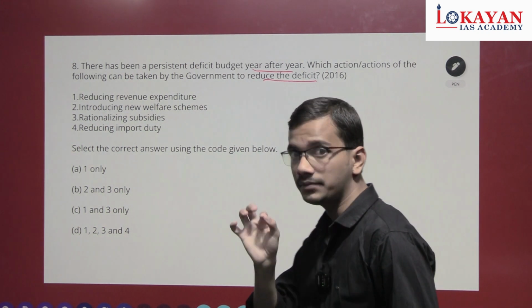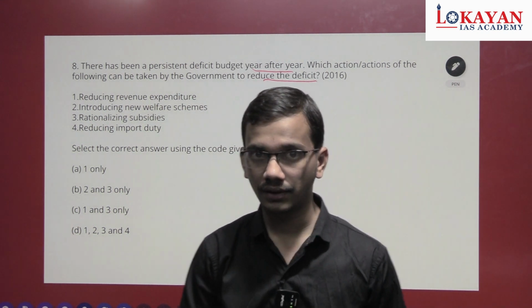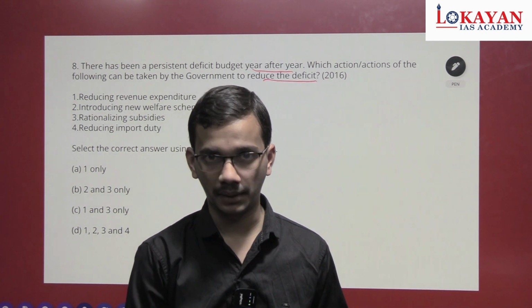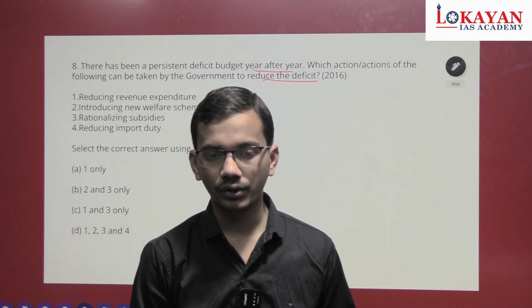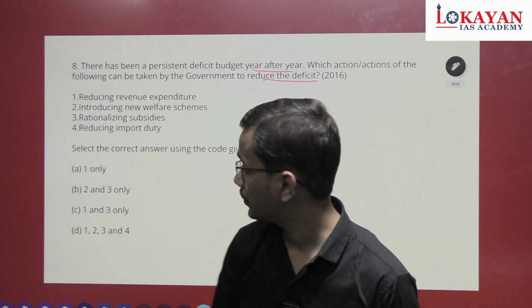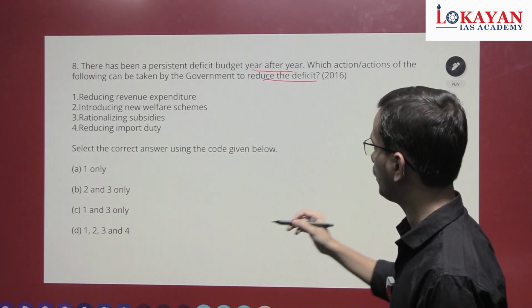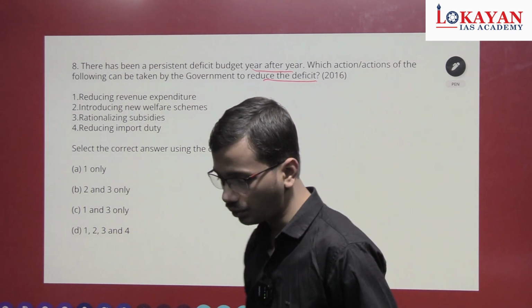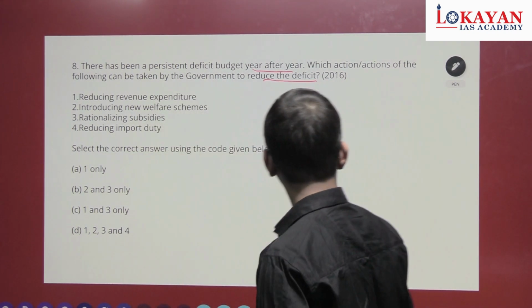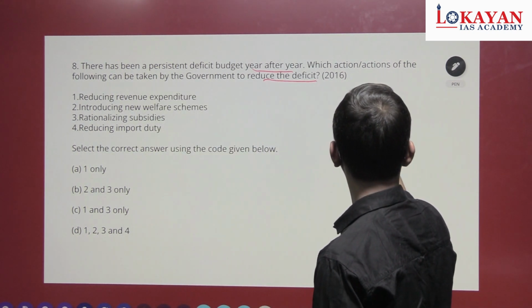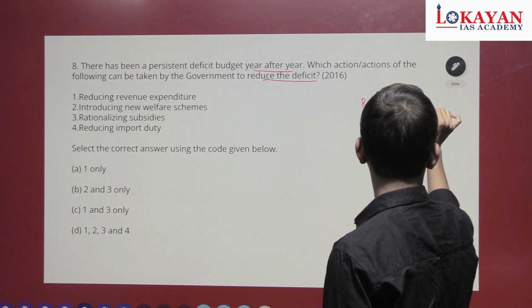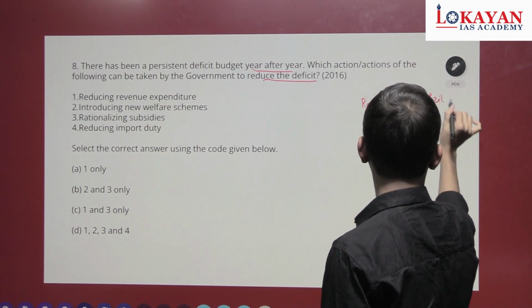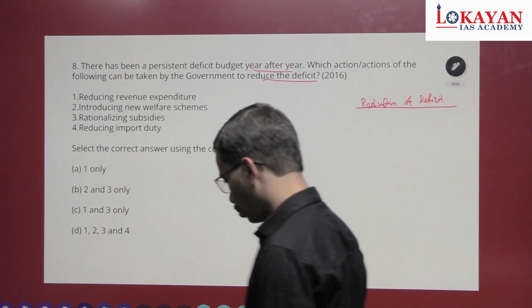See, it isn't specifically mentioned whether it is fiscal deficit, primary deficit, revenue deficit, etc. We have to solve the question generally. What do we have to do to reduce the deficit?